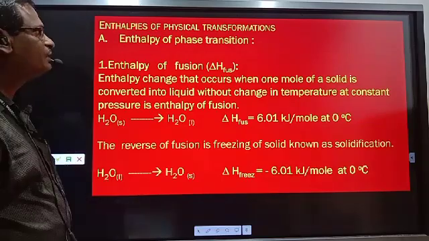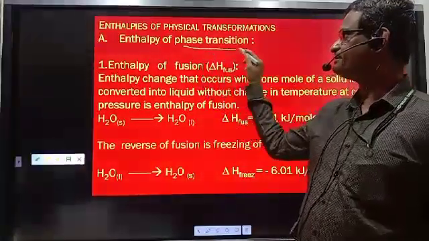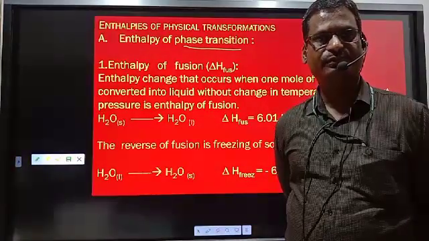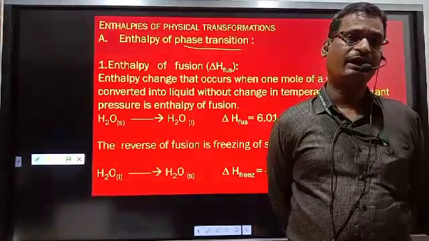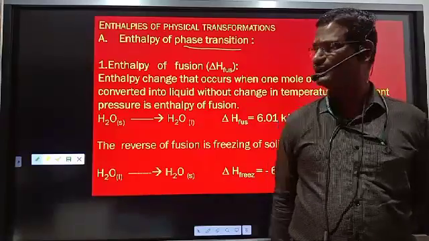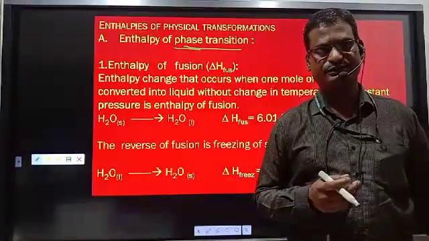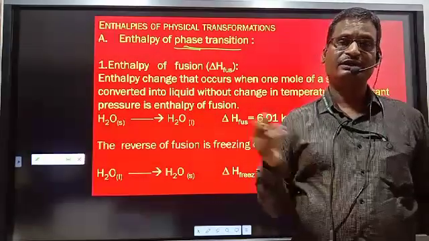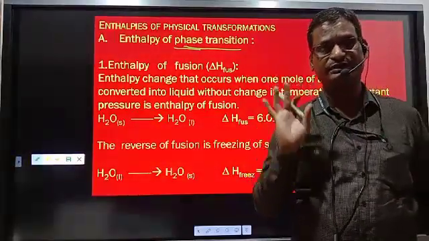See over here, what is a phase transition? We know a phase is a part of a system which is physically distinct, mechanically separable, and can be identified on the basis of its uniformity. What is phase transition? Solid converted to liquid is a transition of phase. Liquid converted to gas is another transition of phase. Gas to liquid, liquid to solid, those are different phase transitions.